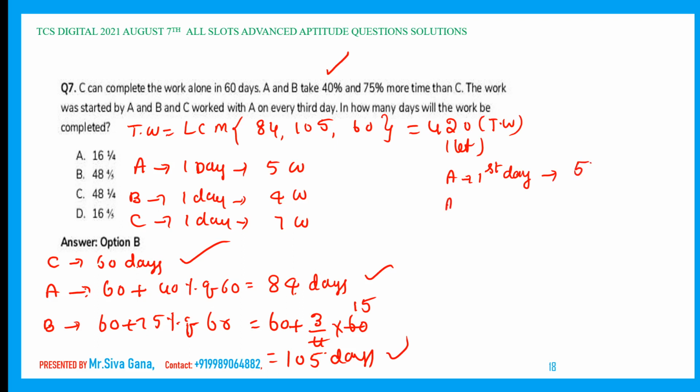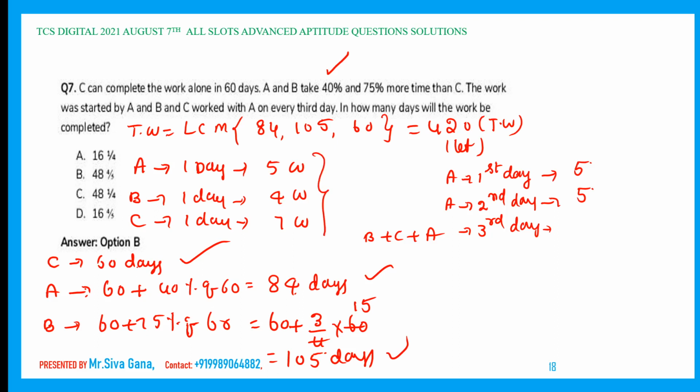Second day also A, in 1 day A can complete 5 work. Now coming to the third day, every third day what happens? B and C join with A. All three together work.